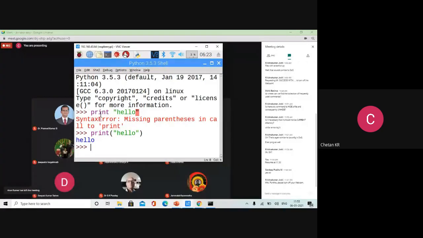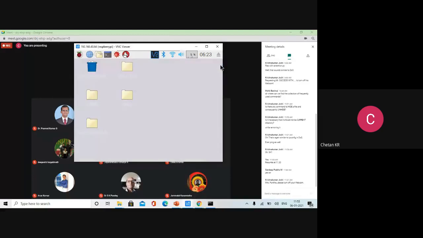Okay, so that small deviation is a little bit of syntax change they have made from Python 2 to Python 3. Okay, next, let us write a small program, and in that small program, what we will do is we'll accept the data from the user and welcome him. We'll ask the name from the user and welcome that particular user. So for that I'll write a program rather than using the command line.